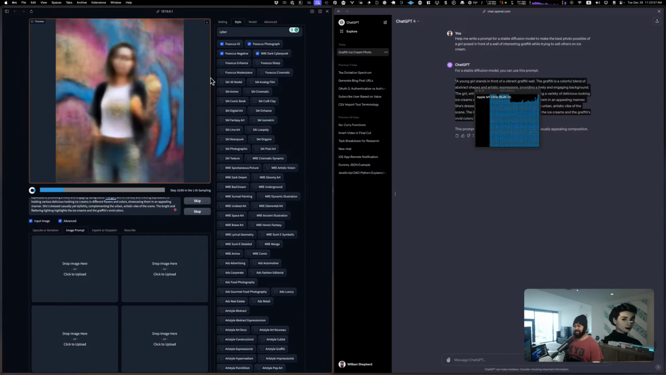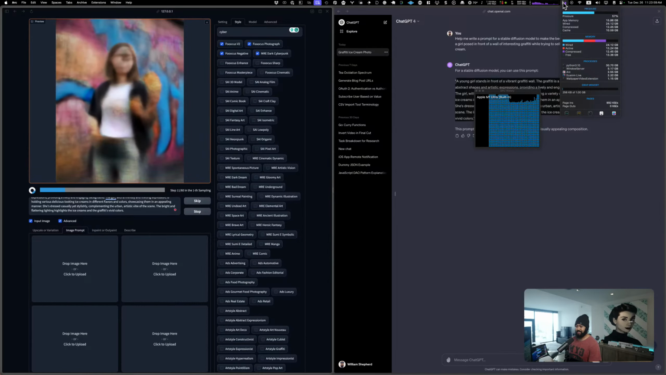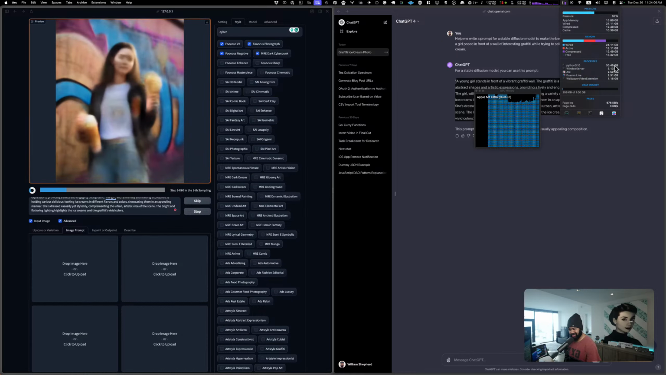All right, so this is the last one, but I just wanted to show it because I think this is pretty cool technology that you can now run. Look at this, 30 gigabytes of my RAM. So it will use all your RAM if possible.